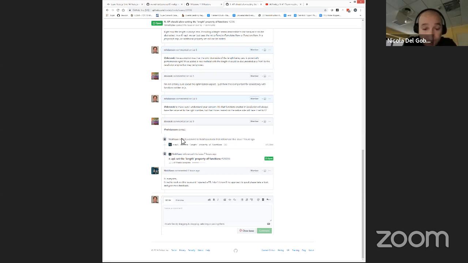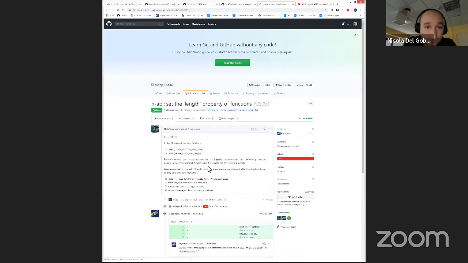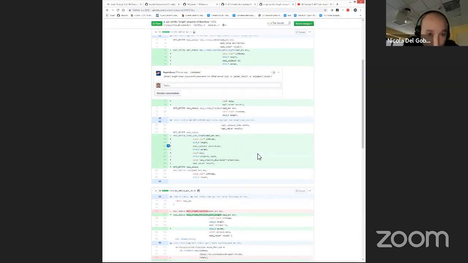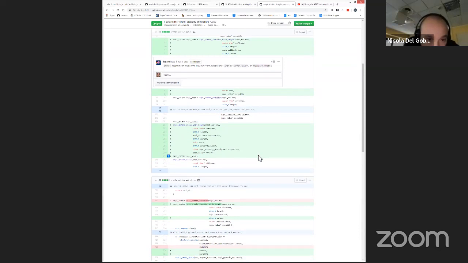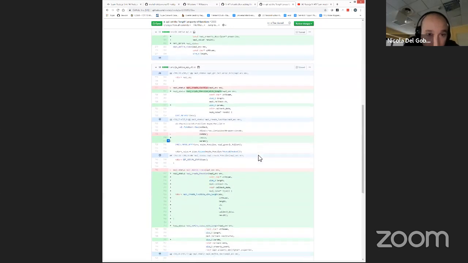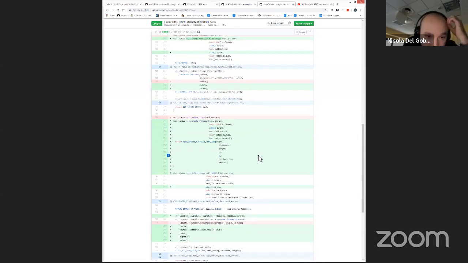In the function that we use to create the function and the constructor, I just passed the number of the parameters.